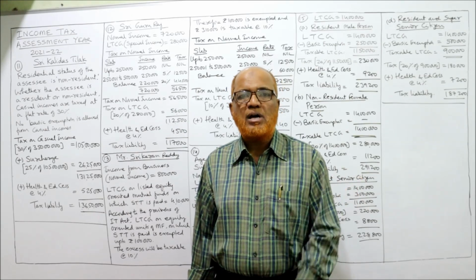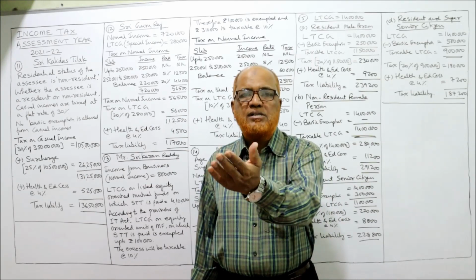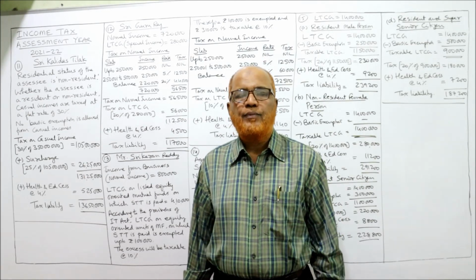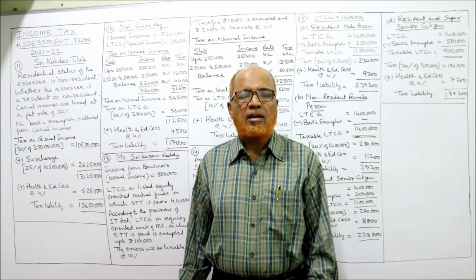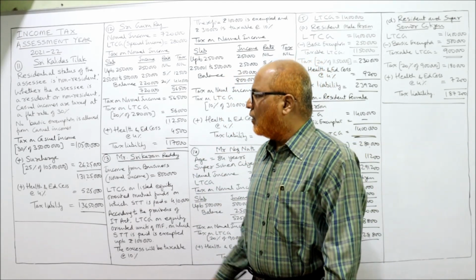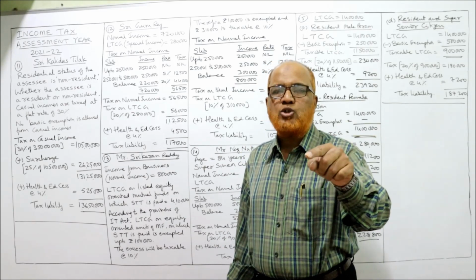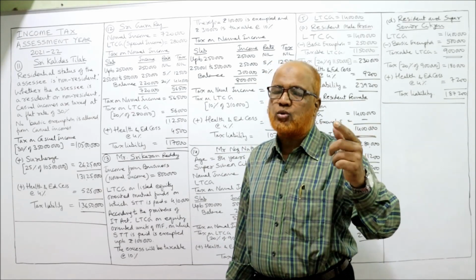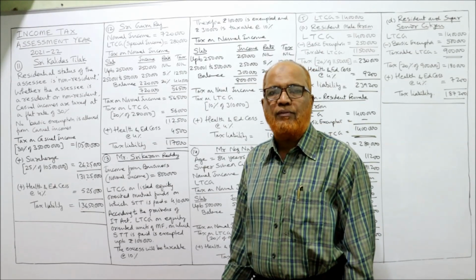Last so many problems I have explained. And again, I am suggesting you to keep a notebook beside you while watching this video. Whenever I say an important point, immediately jot it down, write it down, so that you will be able to remember it for a long period of time. Now, surcharge is 25% if the total income is more than 2 crore but less than 5 crore.